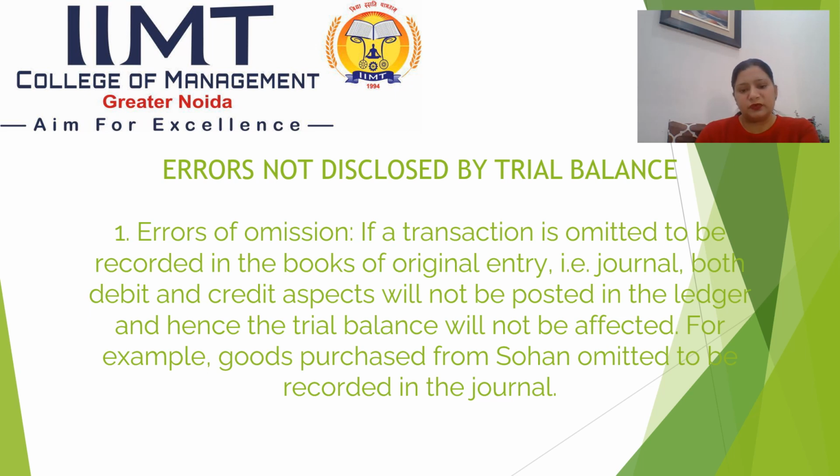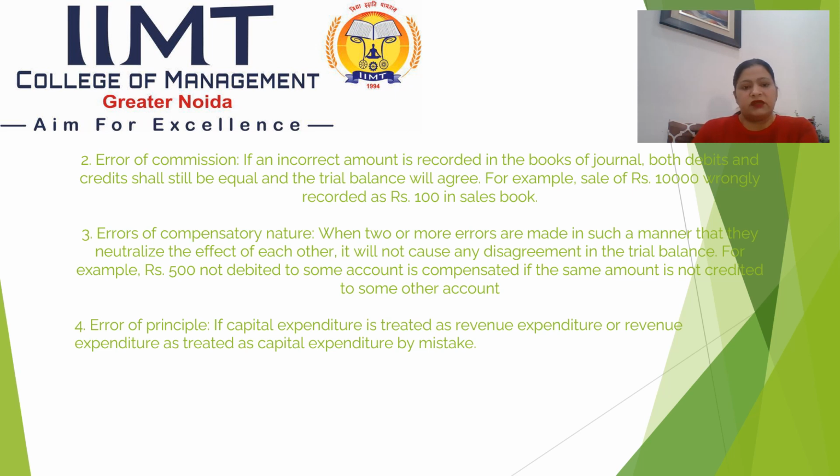For example, goods purchased from Sohan omitted to be recorded in the journal. In no way was this transaction recorded. Result will be that no debit or credit account will be affected, and the result will be the same. Error of commission. If an incorrect amount is recorded in the books of journal, both debits and credits shall still be equal and the trial balance will agree. For example, sale of rupees 10,000 wrongly recorded as rupees 100 in sales book means 100 rupees in the debit, at the same time 100 in the credit side. Result will not affect both the sides of trial balance.